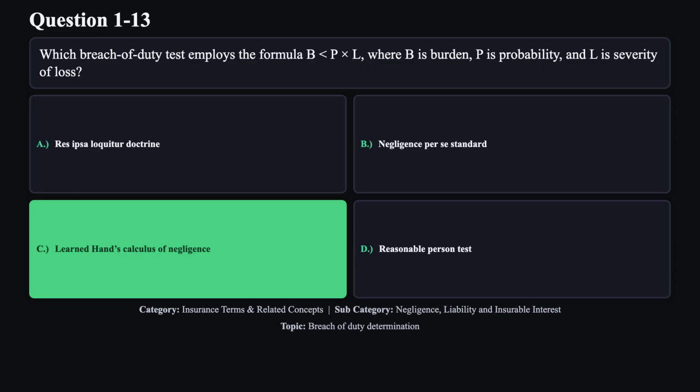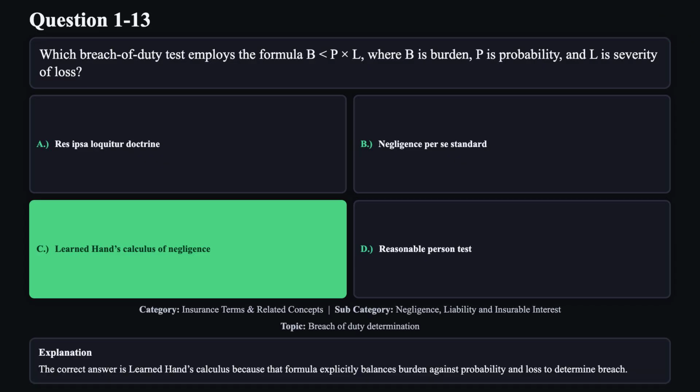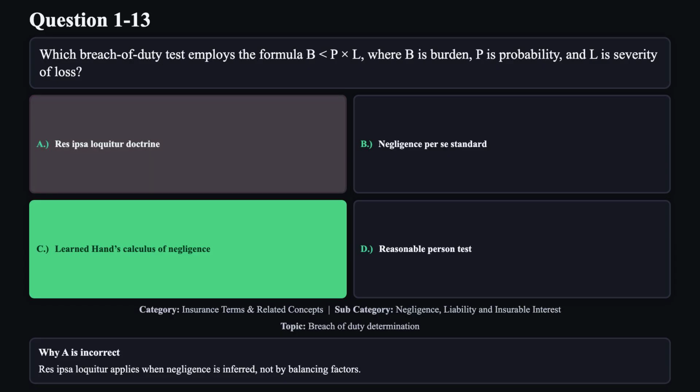The correct answer is C. The correct answer is Learned Hand calculus because that formula explicitly balances burden against probability and loss to determine breach. Reason A is not correct. Res ipsa loquitur applies when negligence is inferred, not by balancing factors.